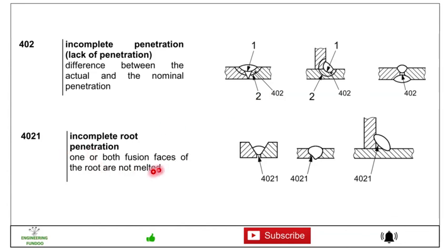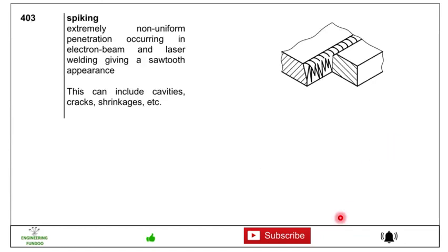One or both fusion phases of the root are not melted. Here you can see two phases are not melted. Here also you can see the two phases are not melted. Then we have 403, spiking.